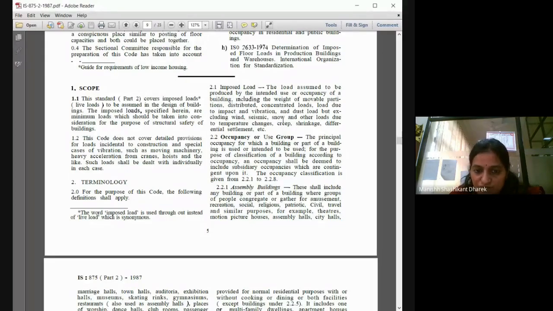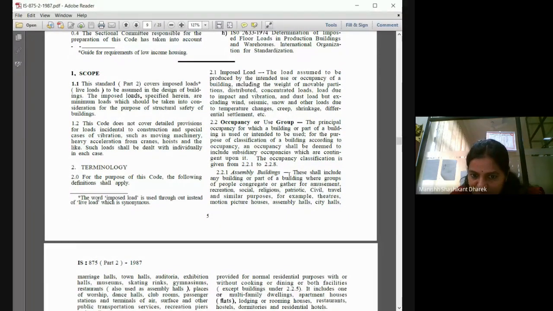Now, occupancy or use group: the principal occupancies for which a building or parts of the building is used or intended to be used. Simply to say, if a building is designed for a hospital, the load taken will be different.